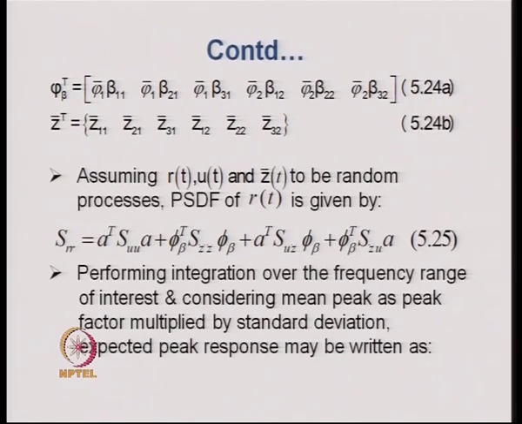After we integrate these power spectral density functions, then one can get the standard deviation of these quantities. Those standard deviations are multiplied by the peak factor in order to get the mean peak values of the responses, and from that one can get the mean peak value of the response quantity of interest.